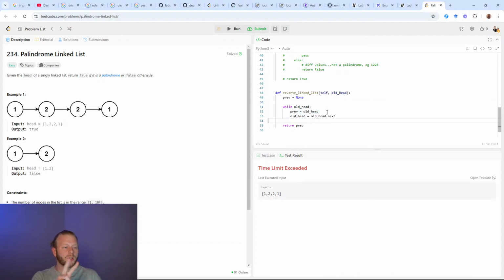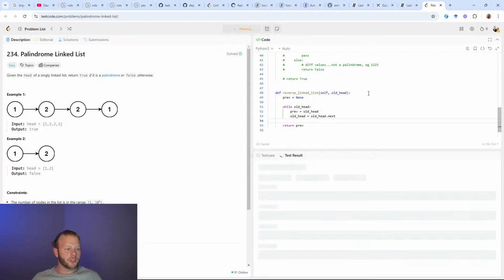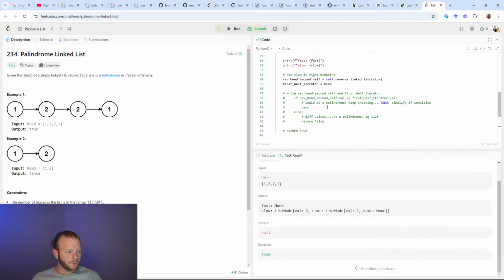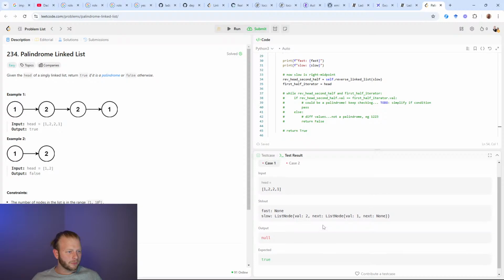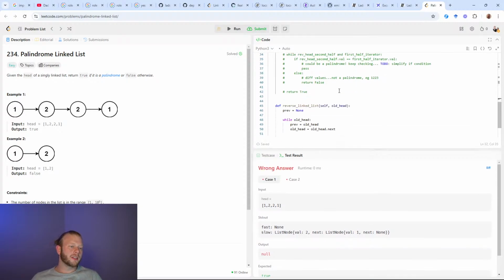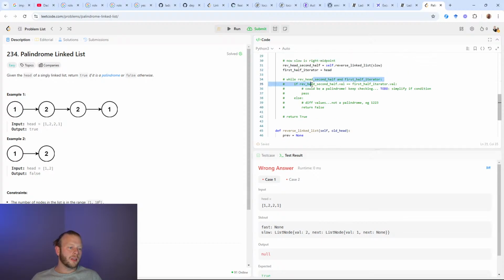I never flipped the direction. Yeah, that's what's wrong. So I'll just confirm this. It should time out again. Oh, it didn't time out. So if it didn't time out, then the timeout is occurring in my while loop.